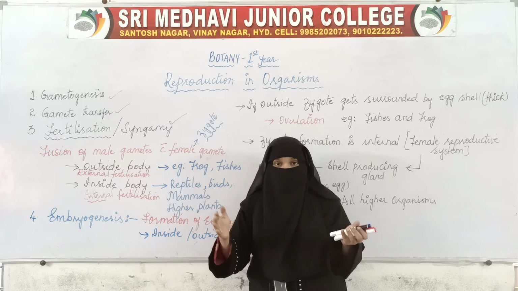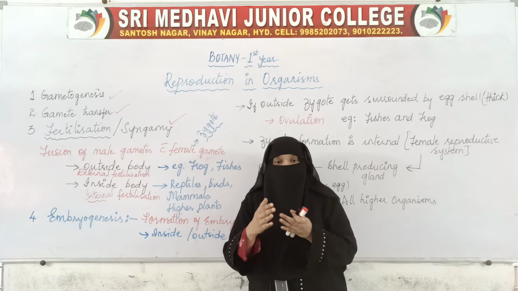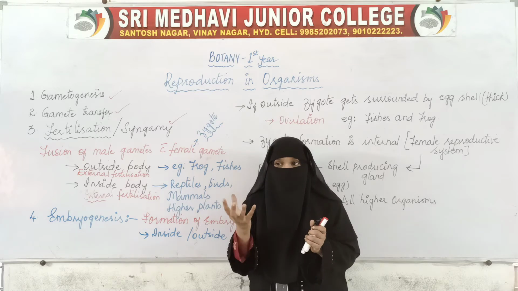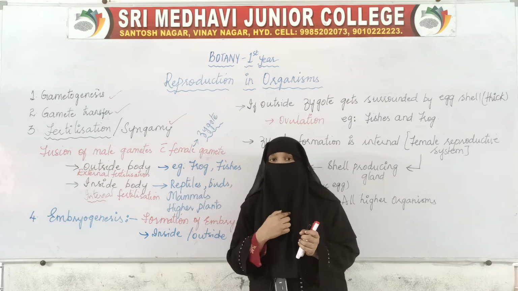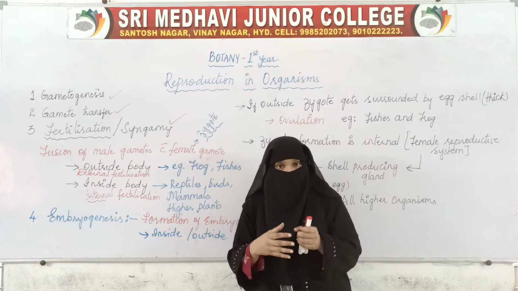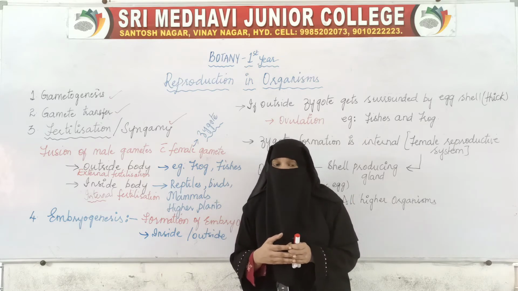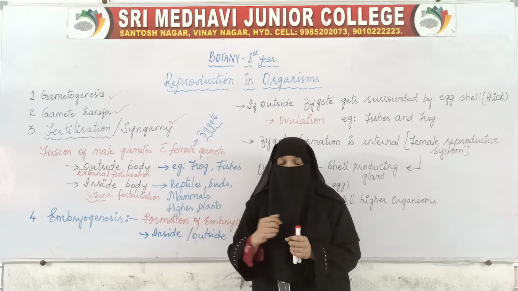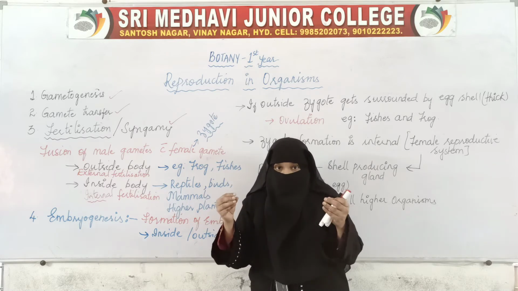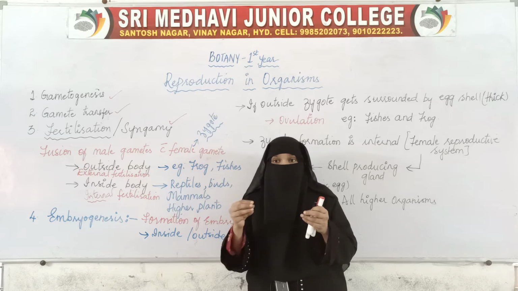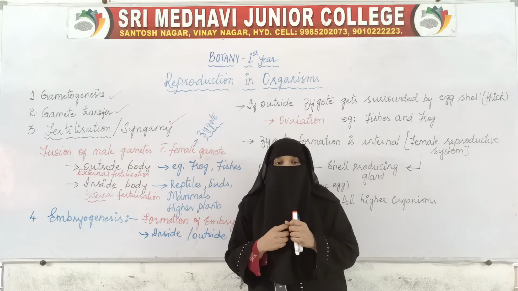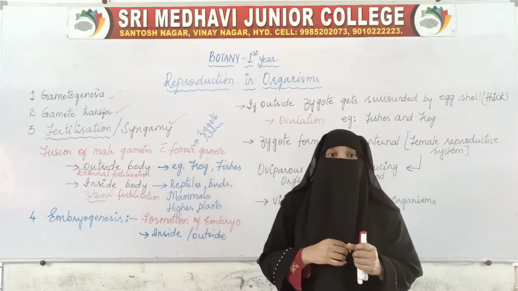When the group of sperms and the group of ova come in contact with each other, it is neither in the body of the female frog nor in the male frog. The fusion, that is the meeting of sperm and ovum, is taking place on the surface of the water.